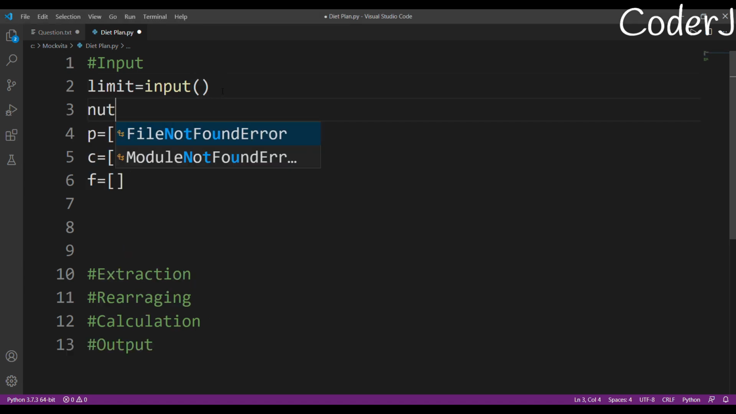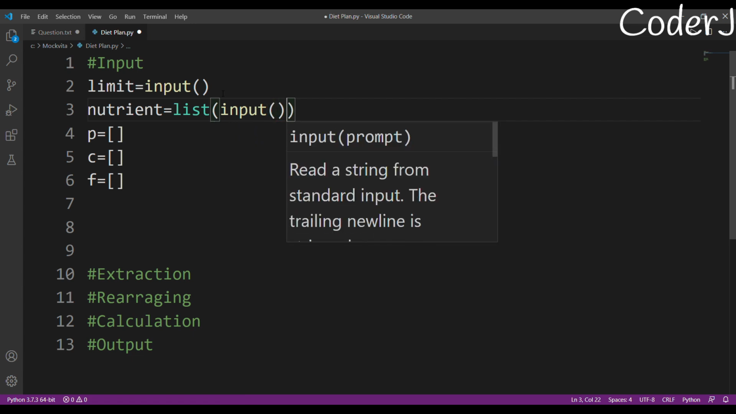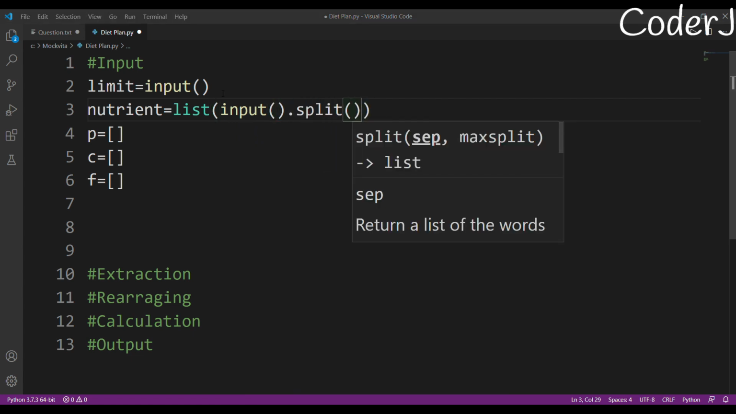Okay. By the way, I need to take another input, and that is my nutrient. What do I mean by nutrient? All the values. So list, map, sorry, not map. Why do I map? Input and dot split. Okay, so I'll just tell you what I'm doing. Just give me a second, right?